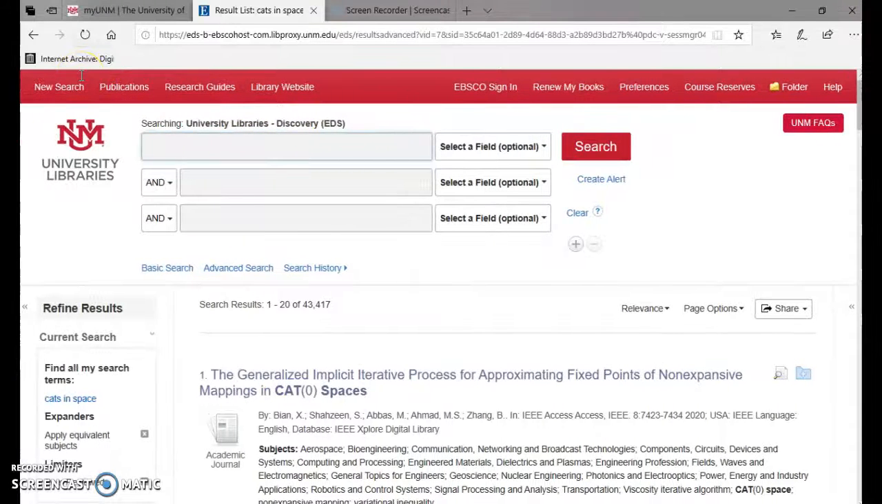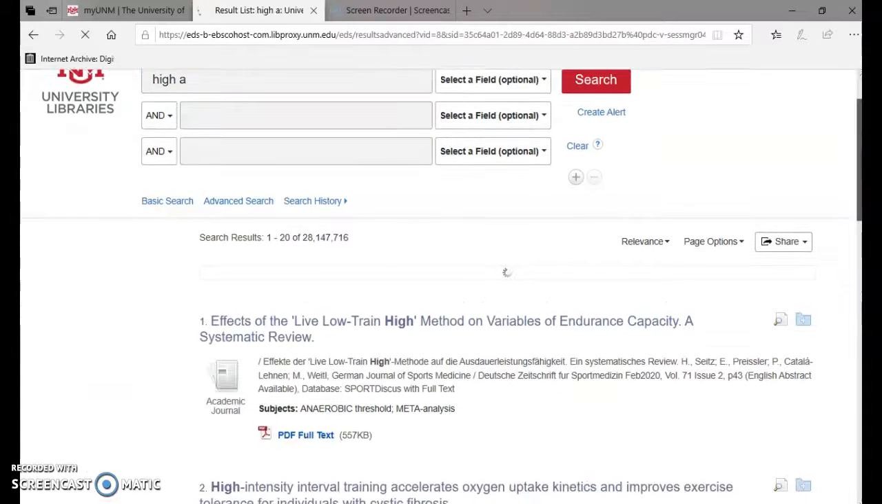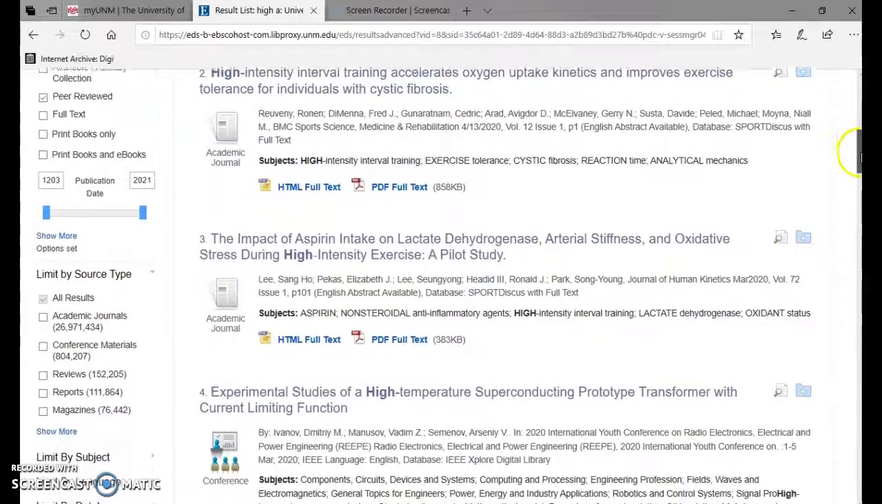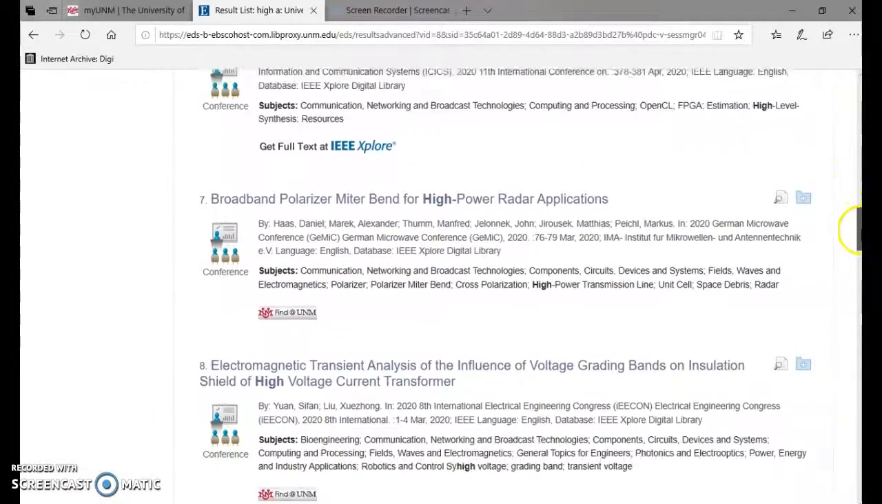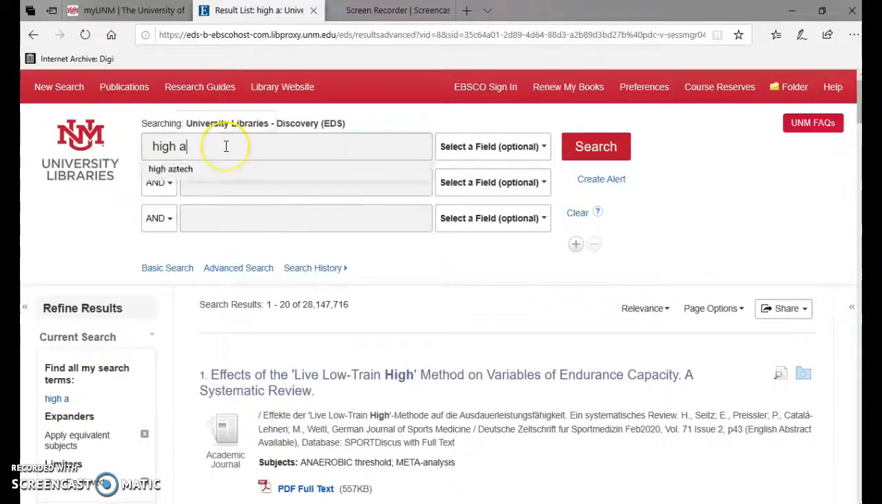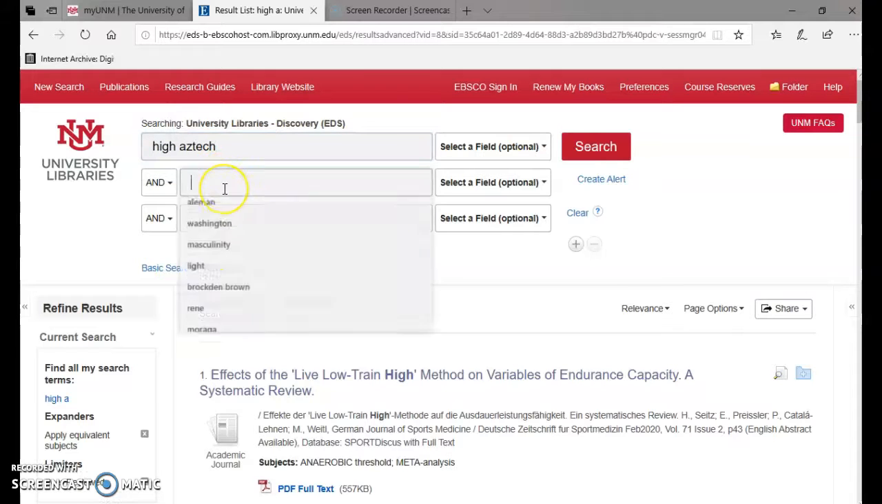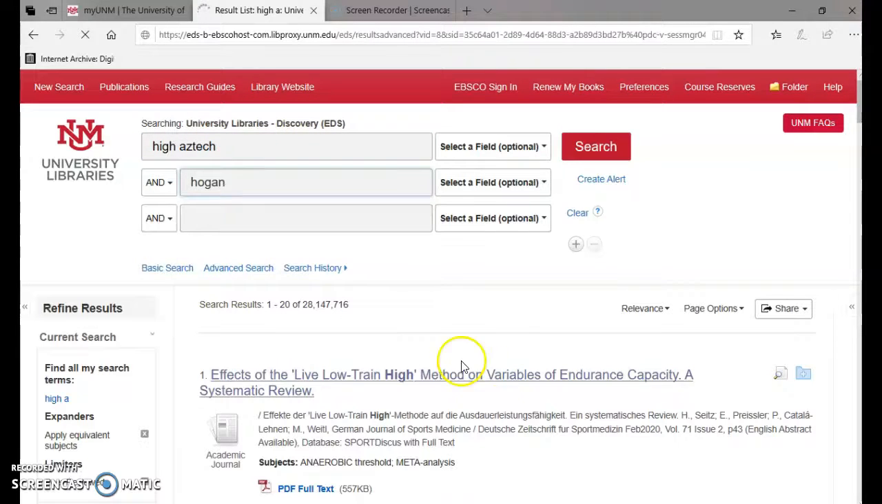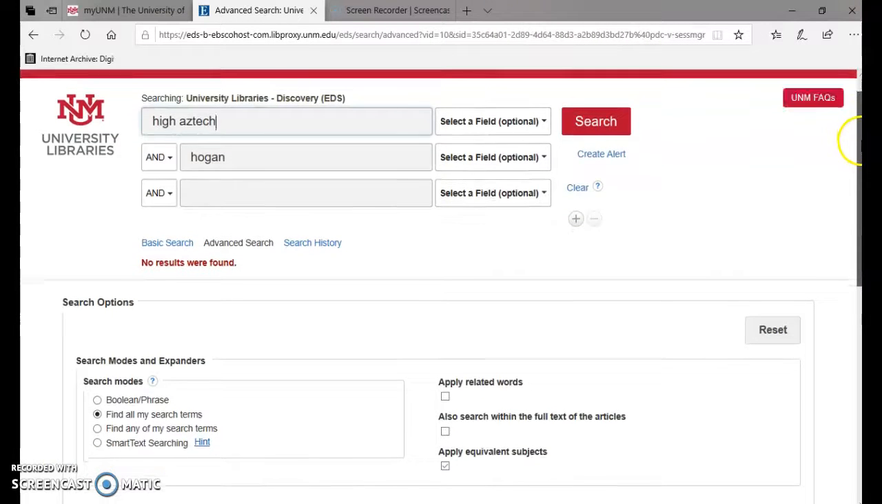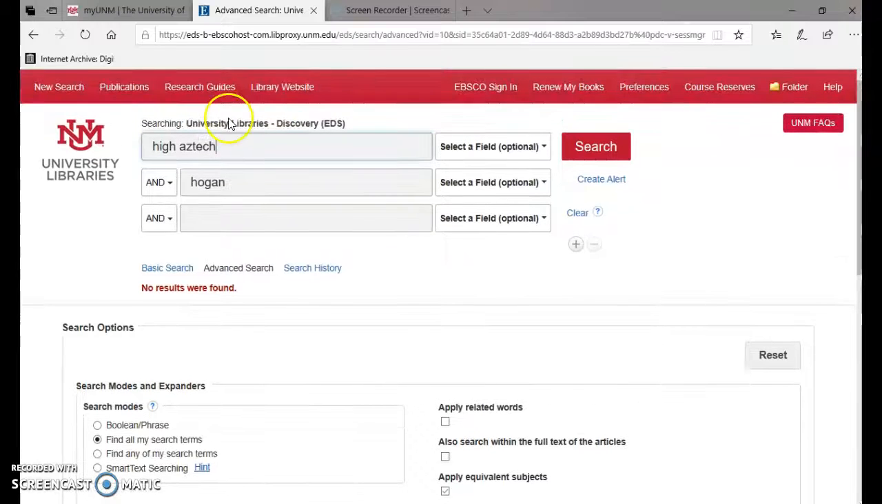So let's look at High Aztec. This is one of the books that I'm probably going to be writing my dissertation about. And so I'd be really interested in knowing if there is something about it. No, no, no, and no. Oh, that's because it didn't search for the full term. There we go. No results. Perfect. Well, that was a total bomb,